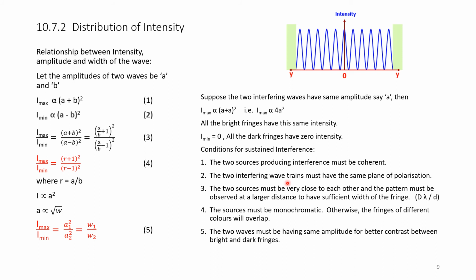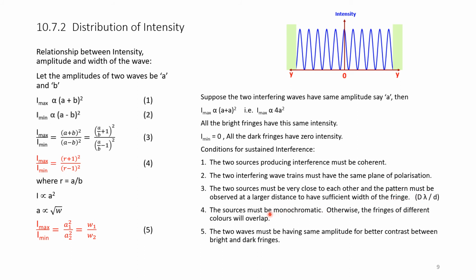The two interfering wave trains must have the same plane of polarization. About polarization we will study in the next session, so just note that they must have the same plane of polarization. The two sources must be very close to each other, and the pattern must be observed at a large distance to have sufficient width of fringe. That is, capital D should be large, small d should be very small.